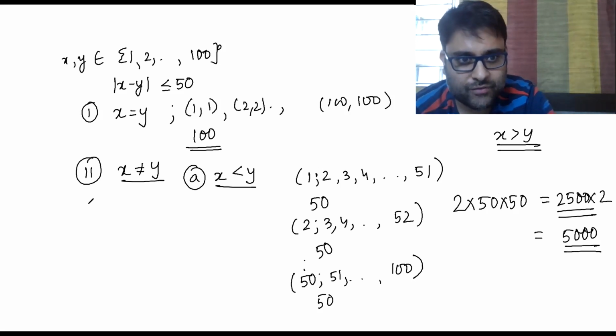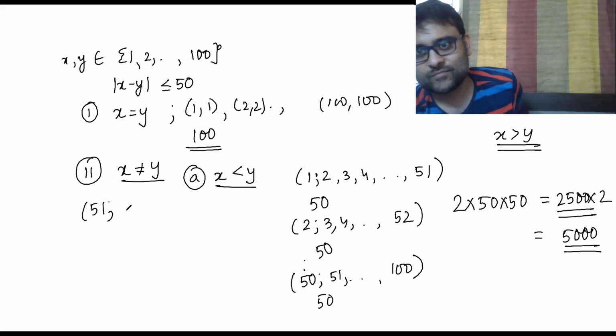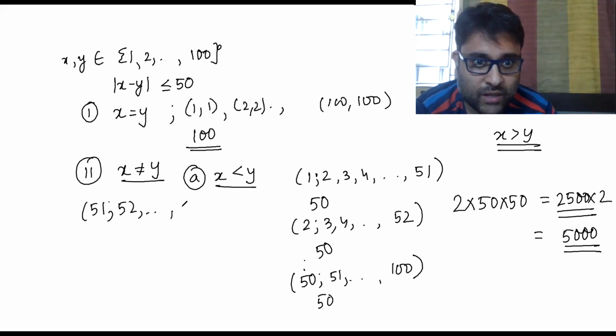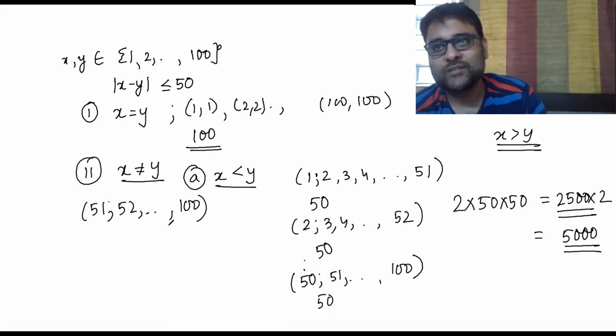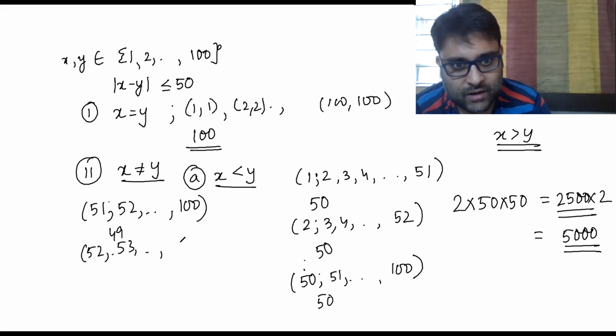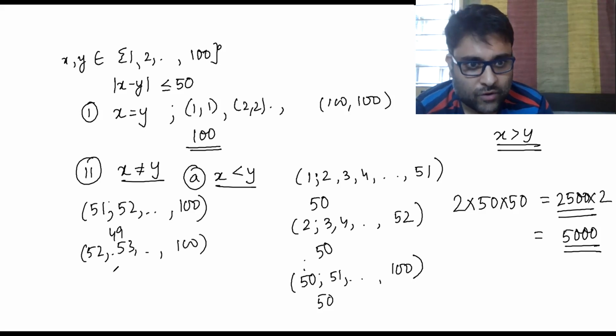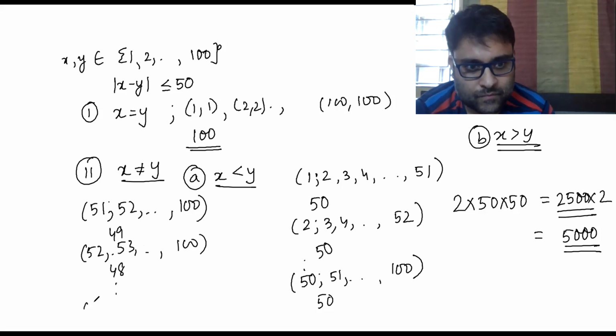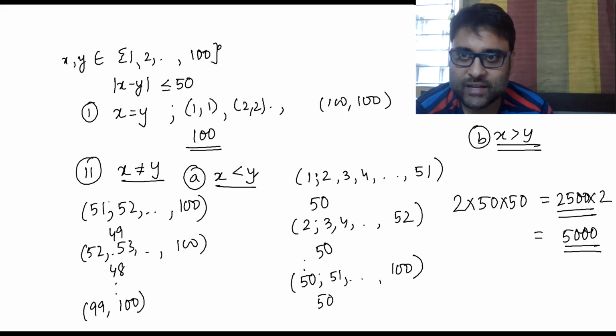Now what happens from 51? 51 will have 52 to 100 only. So how many numbers are there? 49 numbers. Similarly, 52 will have 53 up to 100, 48 numbers. 99 will have only 1, such that x less than y.